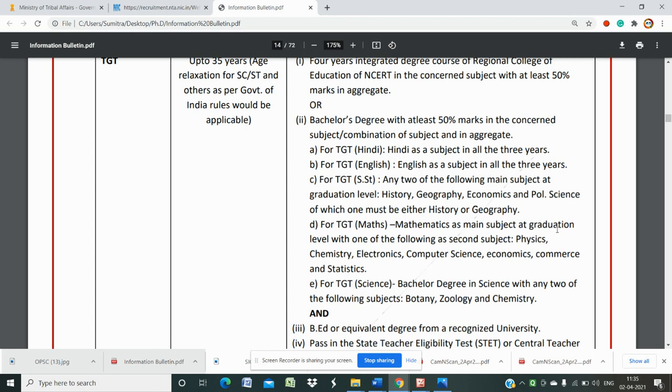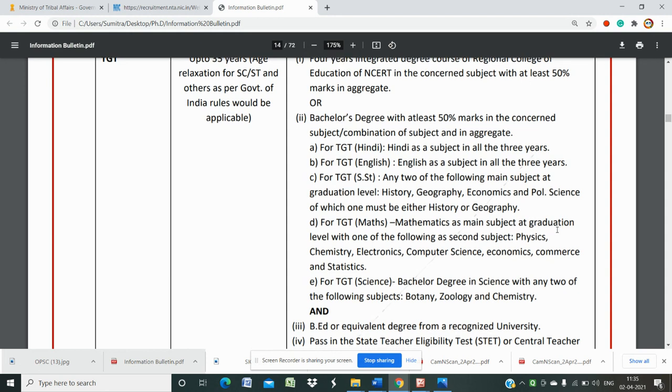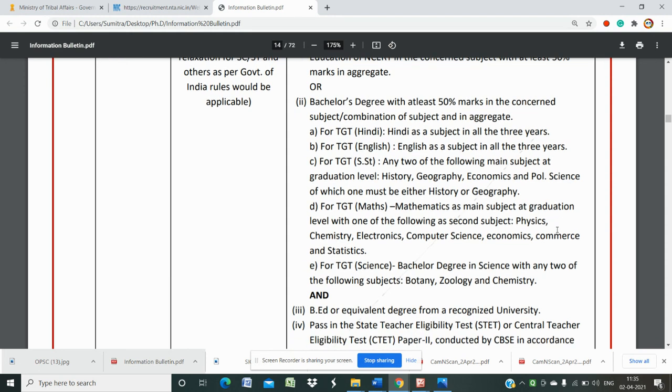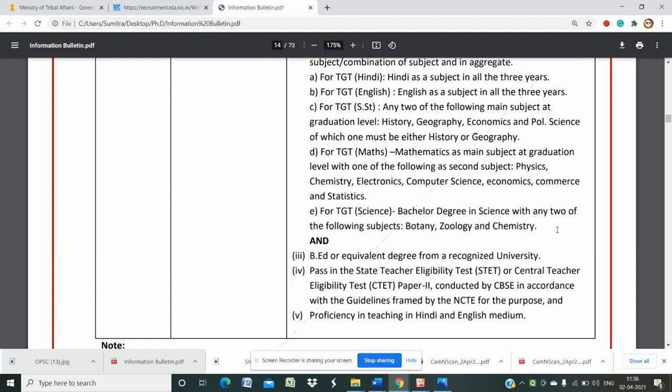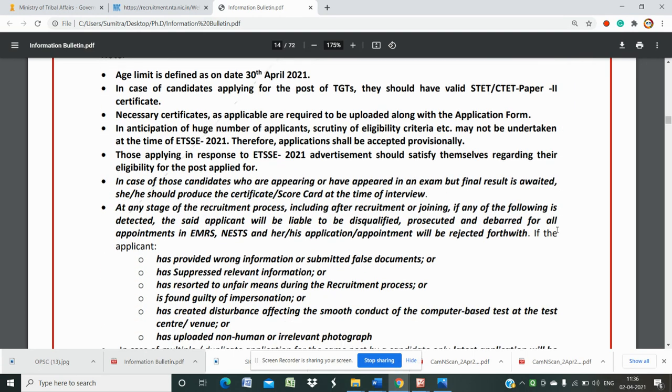Then for TGT mathematics, mathematics as a main subject at graduation level as your honors subject, with physics, chemistry, or electronics as your elective subject. For TGT science, a bachelor's degree in science with any two of the subjects like botany, zoology, chemistry, you can apply for TGT science. With all these degrees, you have to have completed your B.Ed or equivalent degree from a recognized university, passed either the state eligibility test or CTET, the Central Teacher Eligibility Test, and have proficiency in teaching Hindi and English medium.